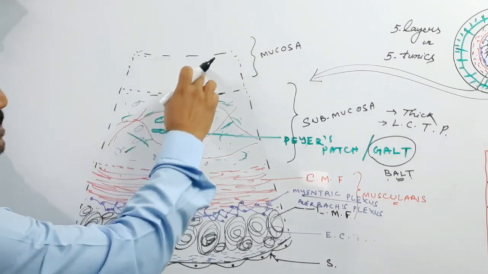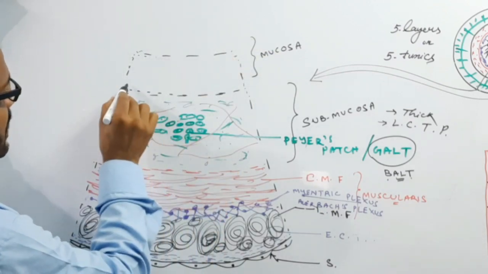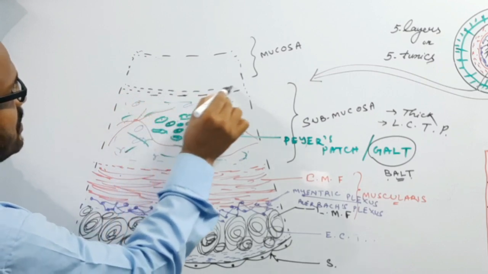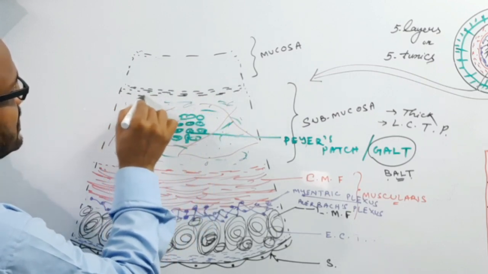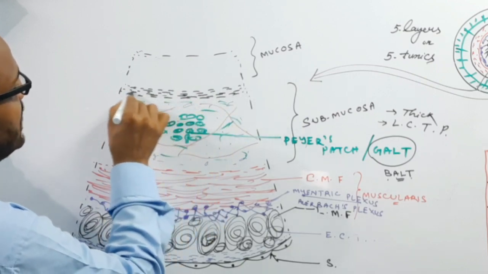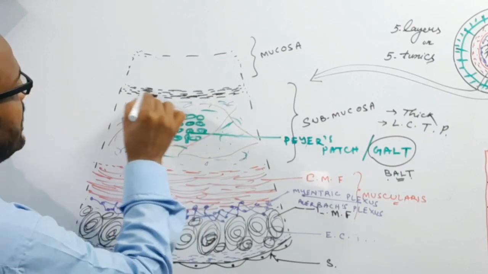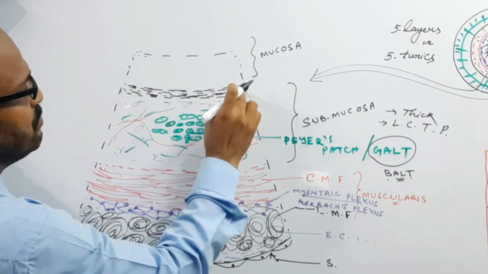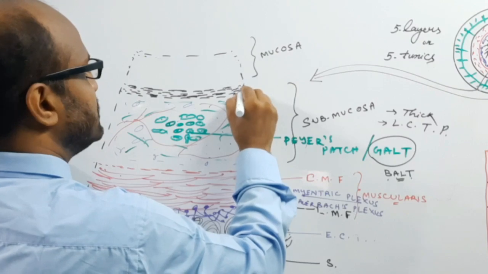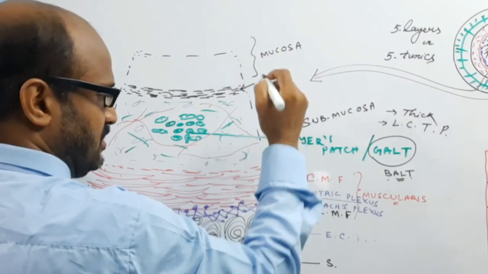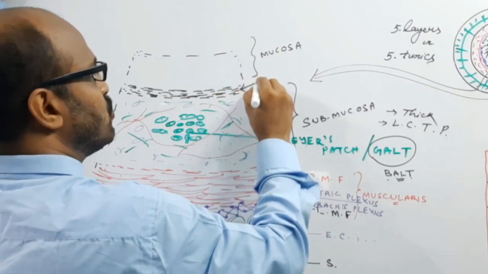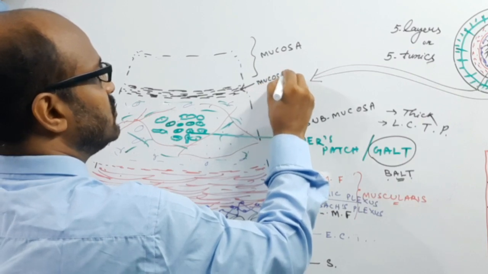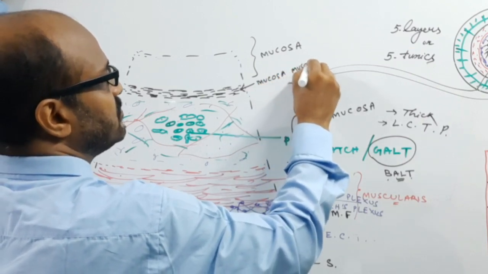In between the mucosa and the submucosa, there is sometimes a smooth muscle fiber layer, known as the muscularis mucosae. This is another layer.